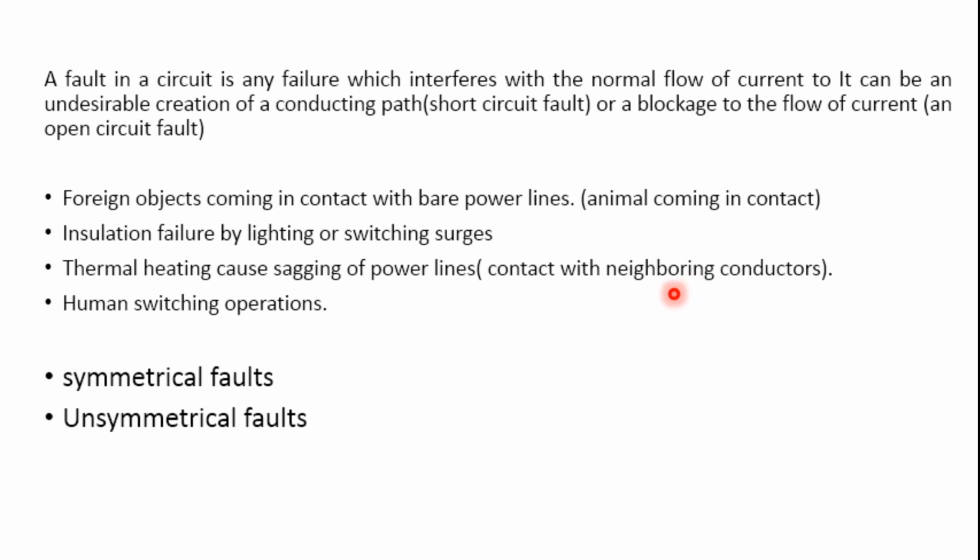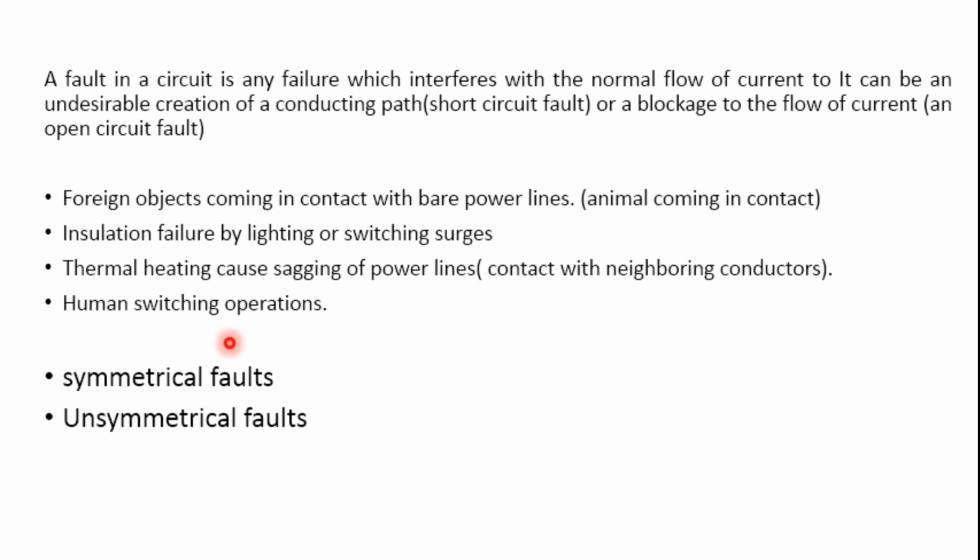hence a fault may take place. Next we have human switching operations, resulting in errors, hence a fault may take place, because the electrical power system is such a vast network.